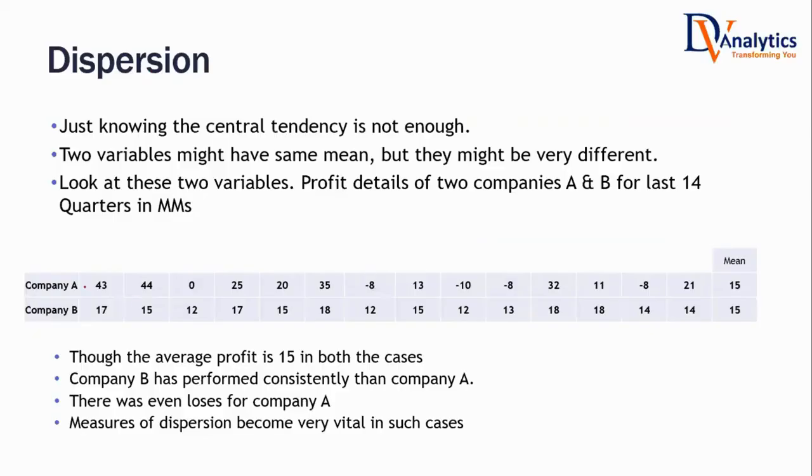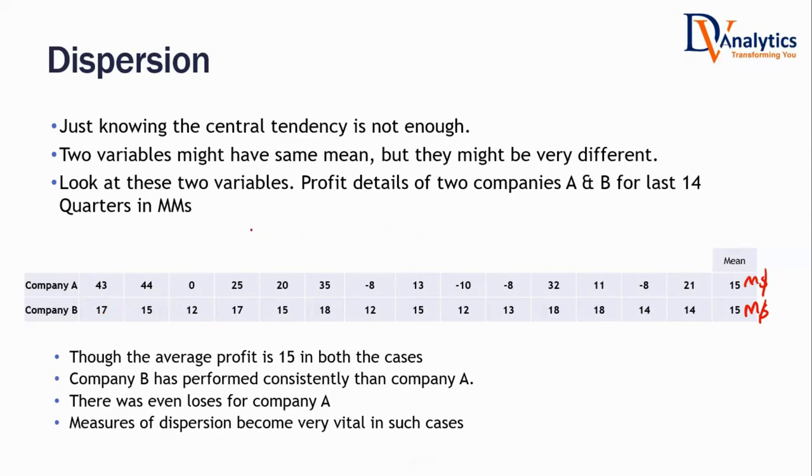If I look at the real data, company A, yes, $15 million. Company B, $15 million is the average profit. If I ask you the question again by showing you this data, I want to invest in a company that is very much less risky, for long-term purpose. Can you suggest one of these two? Company B. That would be company B. What's the reason for it?